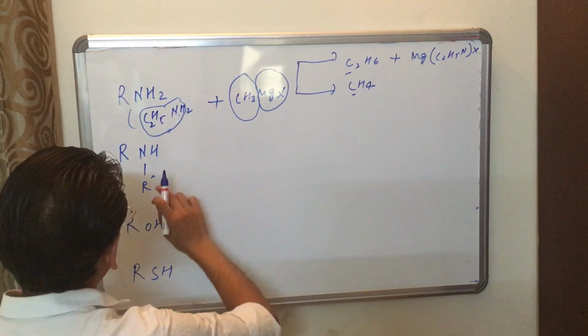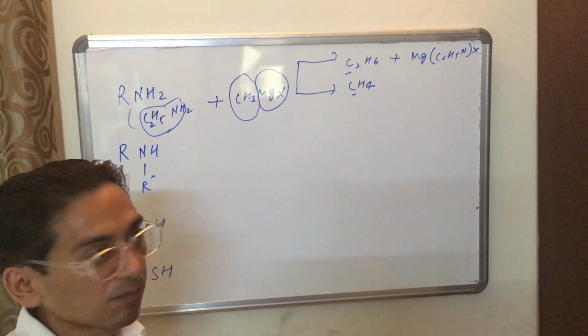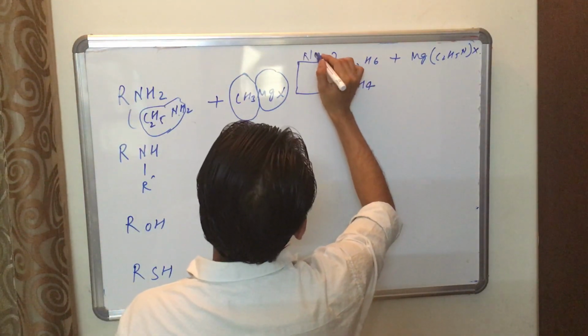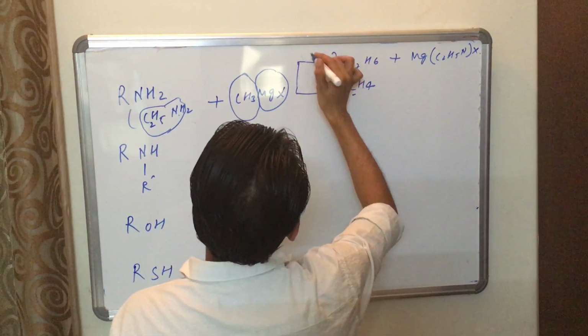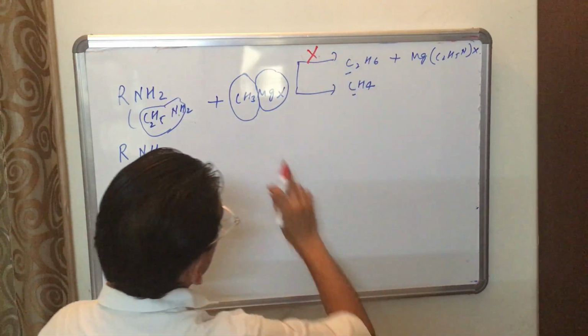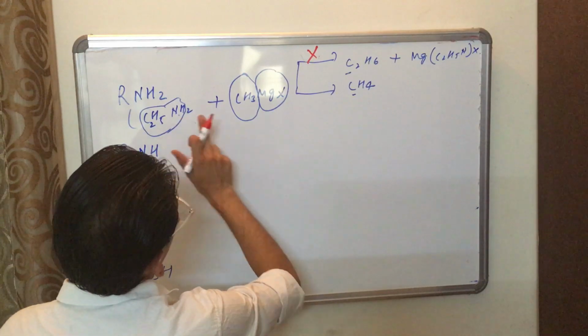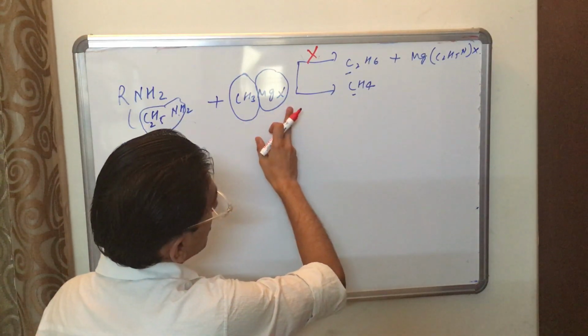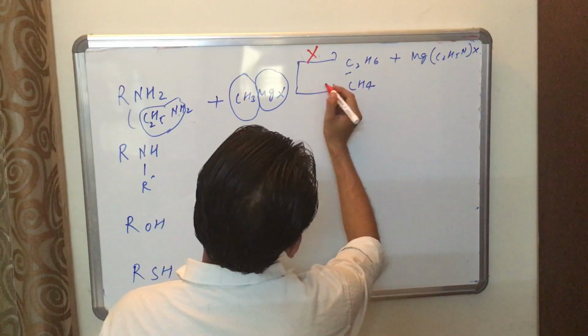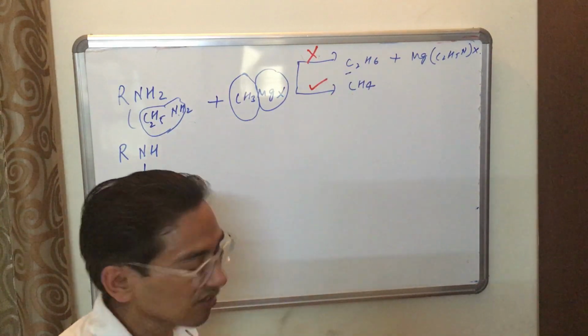Here hydrogen, here hydrogen, here hydrogen. So this one is not good, this one can't form. Whenever C2H5NH2 reacts with CH3MgX, the product formed is CH4.